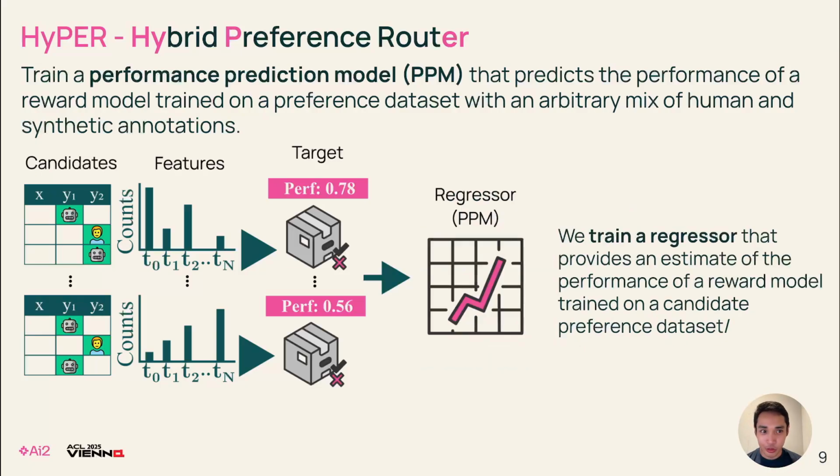So now that we have a set of features and a set of targets, we then train a regressor to predict the performance of that reward model. We trained several types of regressors and found that a quadratic regressor fits our candidates properly, which is also quite good.